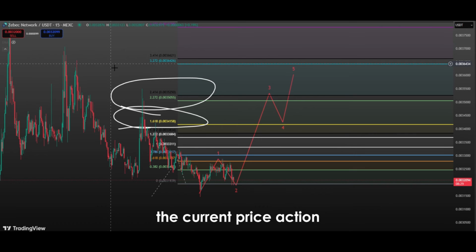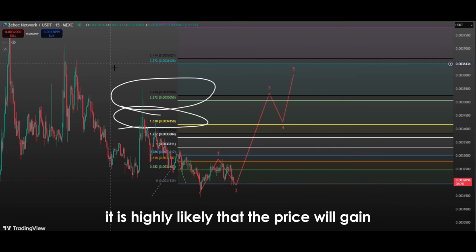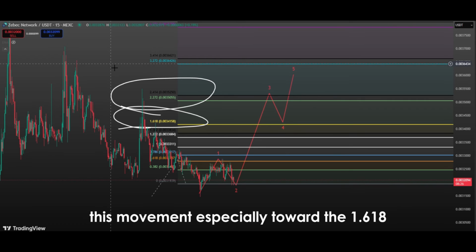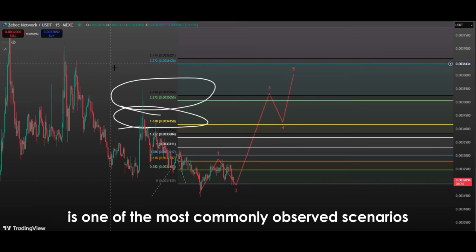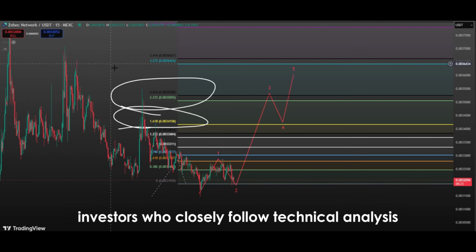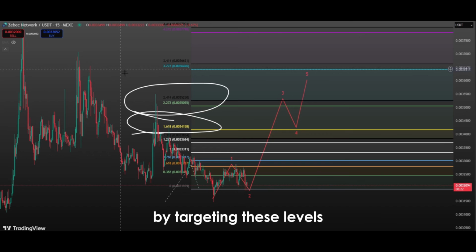Considering all this, the current price action has not yet fully demonstrated its potential. Once the second wave ends, it is highly likely that the price will gain new momentum and move swiftly upward with the third wave. This movement, especially toward the 1.618 and then 2.272 Fibonacci levels, is one of the most commonly observed scenarios according to theory and past market behavior. Therefore, investors who closely follow technical analysis tend to optimize their buy positions by targeting these levels.